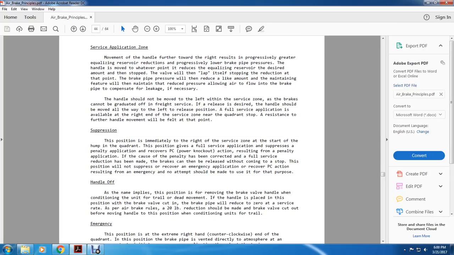Service applications are made by moving the handle forward to the right, resulting in a progressive equalizing reservoir reduction and progressively lower brake pipe pressure. Move the handle to whatever point reduces the equalizing reservoir to the desired amount, and then stop the valve within the lap itself. The brake pipe pressure will be reduced a like amount, and the valve will maintain the reduced pressure, allowing air to flow into the brake pipe to compensate for leakage if necessary. The handle should not be removed from the lap, since with the service dome the brakes cannot be graduated off.